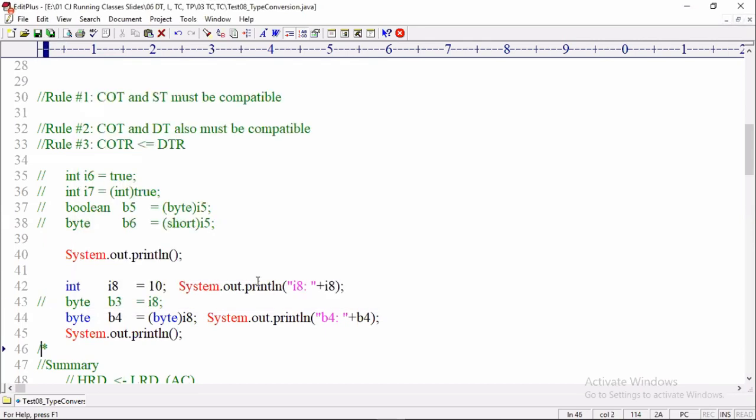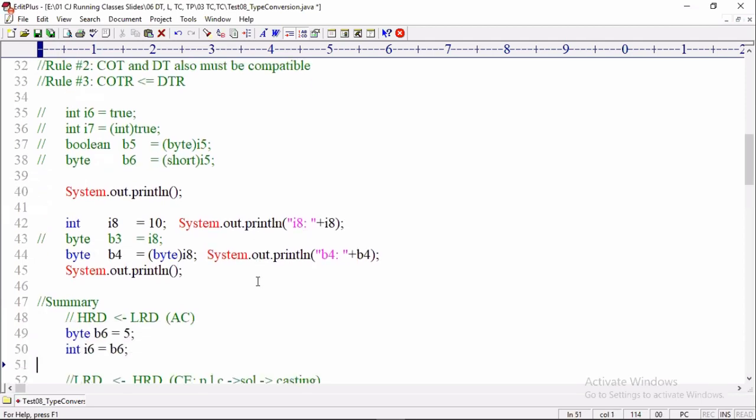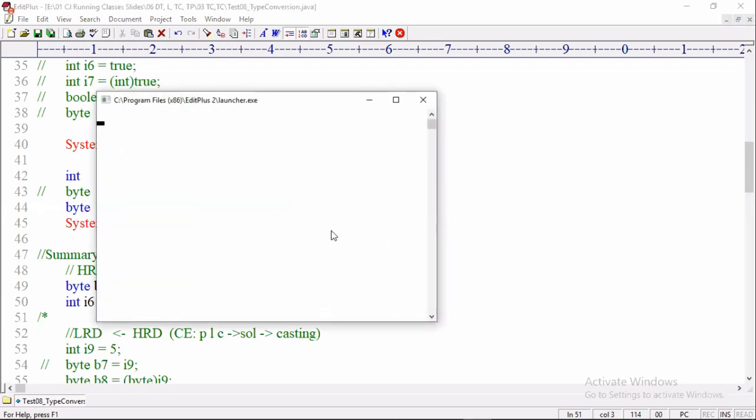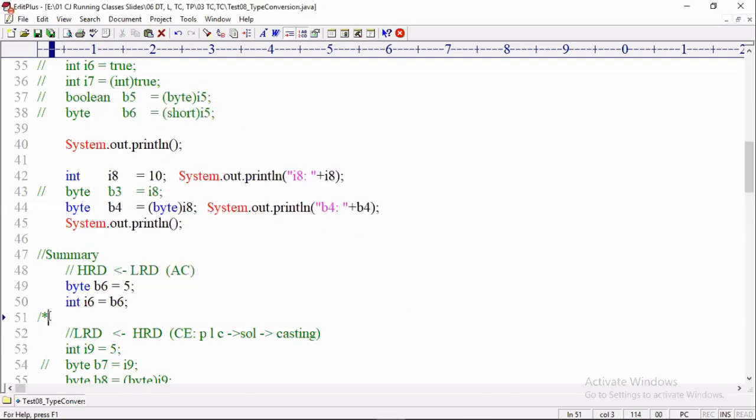Then what are the summary points? If you try to assign a lesser range data type value to a higher range data type, then we call it auto conversion. So I take a byte and assign byte to int, no problem, compiled successfully. Next, if you try to assign a higher range data type to a lesser range data type, the compiler throws an error, and the solution is casting.